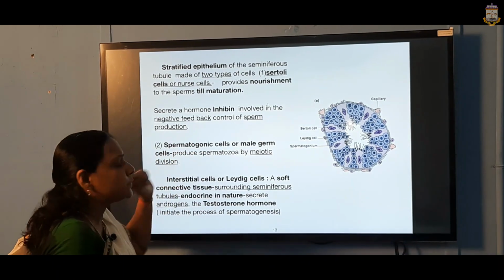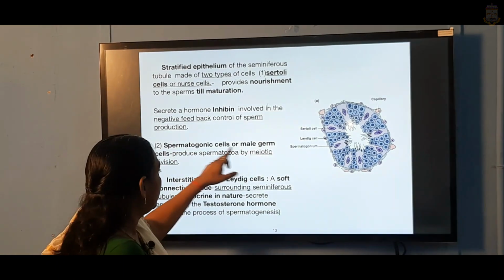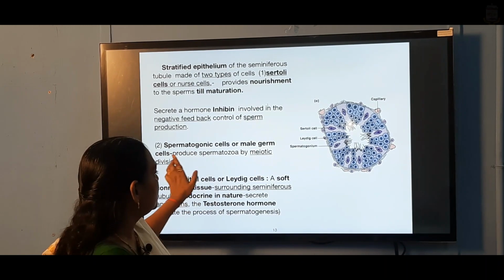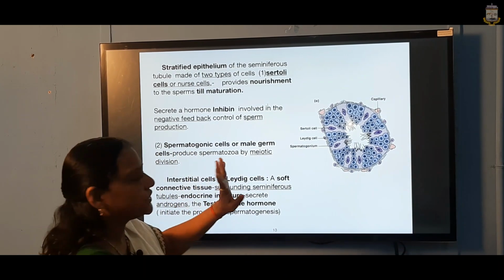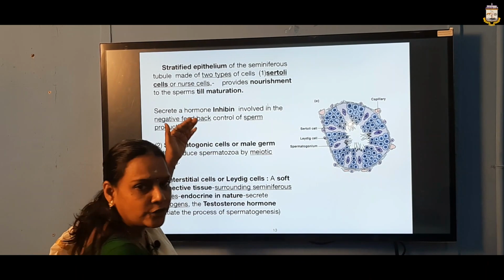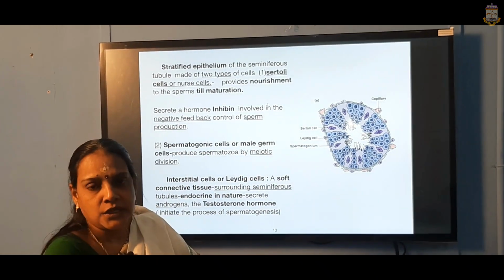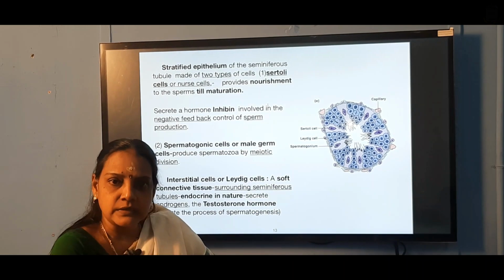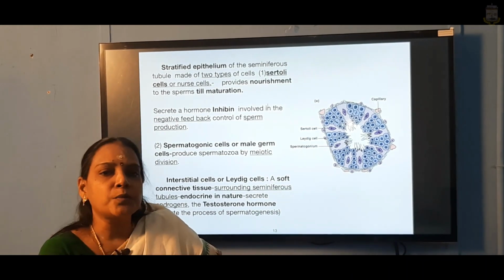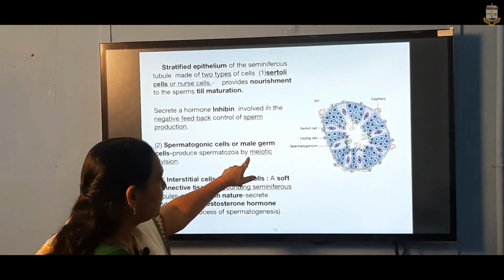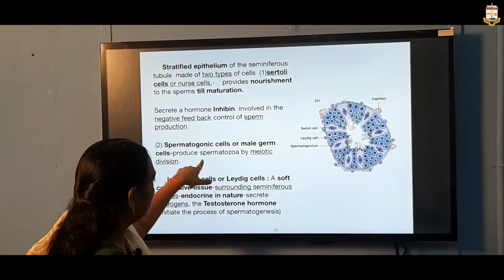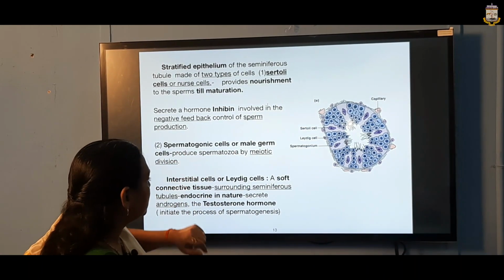After that are the spermatogonic cells, or the male germ cells, which produce spermatozoa by meiotic division. So far you have seen mitotic division. Now it enters into the next stage, meiotic division. When I say meiotic division, it is the reduction division. To maintain the normal number of chromosomes, we have to undergo this meiotic division. This goes on in the spermatogonic cells.